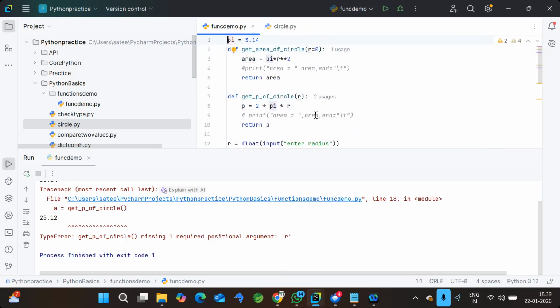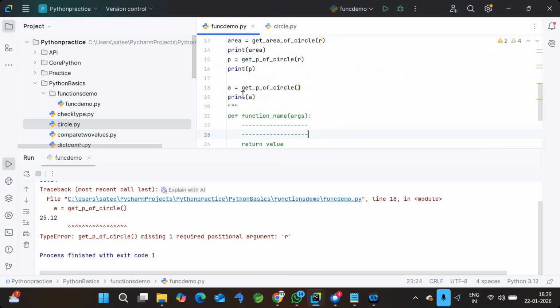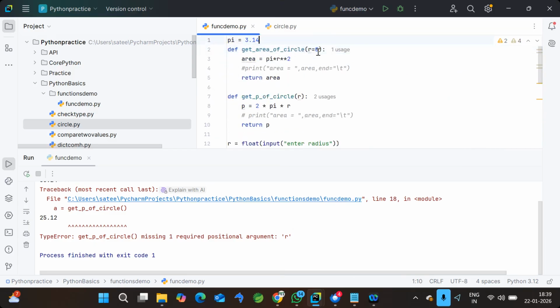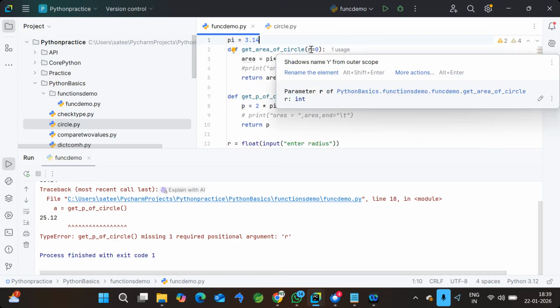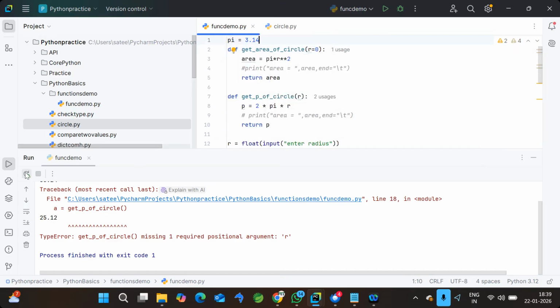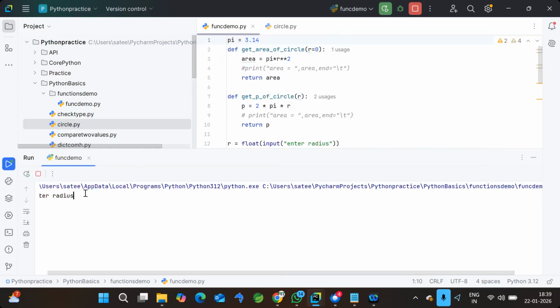If I'm not giving any value while I'm executing, the system will consider 0 as the radius because I already defined 0 as a default value. So this is what we call optional arguments, or default arguments. In this case, both types will execute and don't show an error.